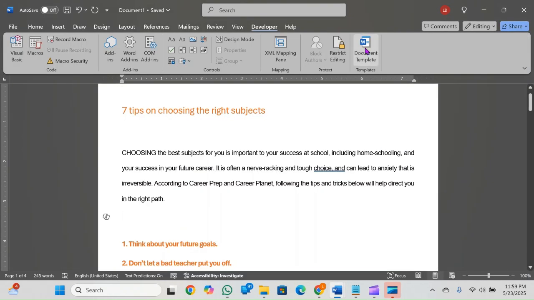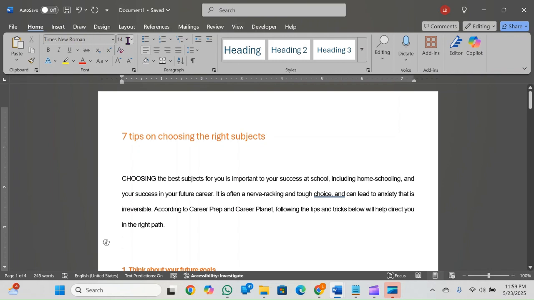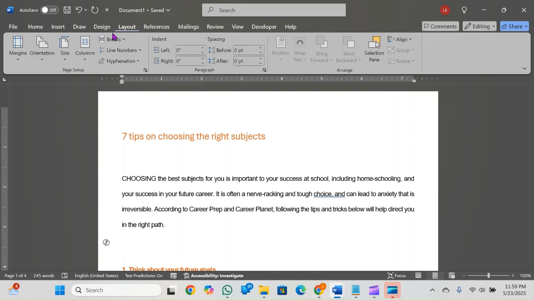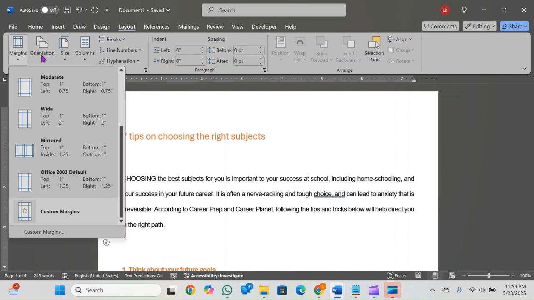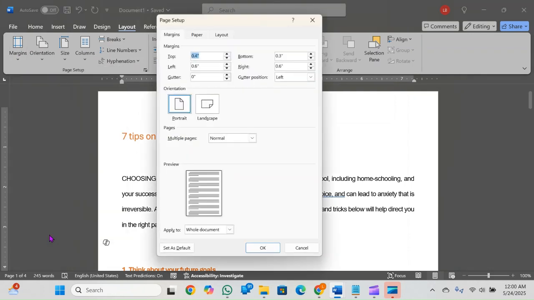Okay, grade 11s. I'm not going to spend a lot of time on Microsoft Word because you guys are experts in Microsoft Word by now. But there are a few things I want to go through with you again, just to make sure that you are prepared enough. The basic things like changing your font, your size, the margins, orientation, size, adding columns, and so forth.